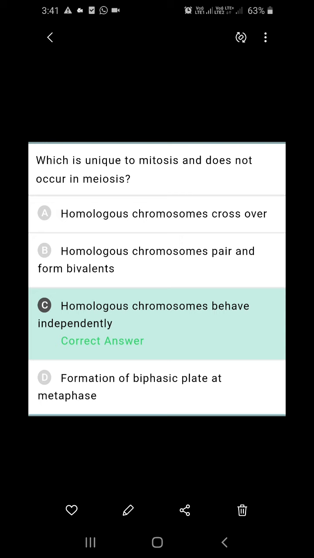Actually, they come together and form bivalents. Pairing is called synapsis. Later, they exchange the genetic material through a process known as crossing over. Here, their behavior is not independent. So, homologous chromosomes behaving independently is restricted to only mitosis. We cannot see it in meiosis. So, it is the one.